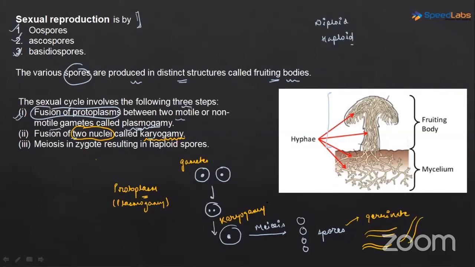So this is what? Reproduction. Right, what has happened here? New offsprings, new organisms have been produced. So these are the steps which are followed. First is plasmogamy, second is karyogamy. Okay, very important. And then lastly, there will be meiosis in zygote. Now, is this part clear?